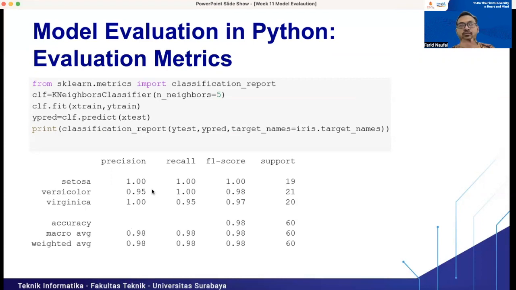And the Versicolor, because it is 100 from 250, it's around 30, sorry, around 40%. So we will multiply it by 40 something percent, right? For the Versicolor and Setosa, because the distribution in this example is balanced, the weighted average will be similar to the macro average.